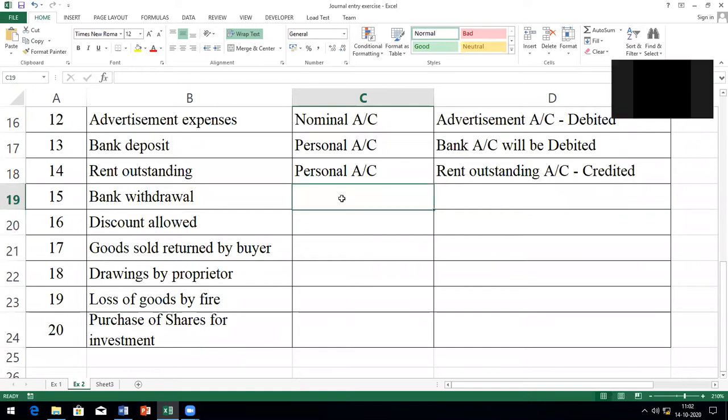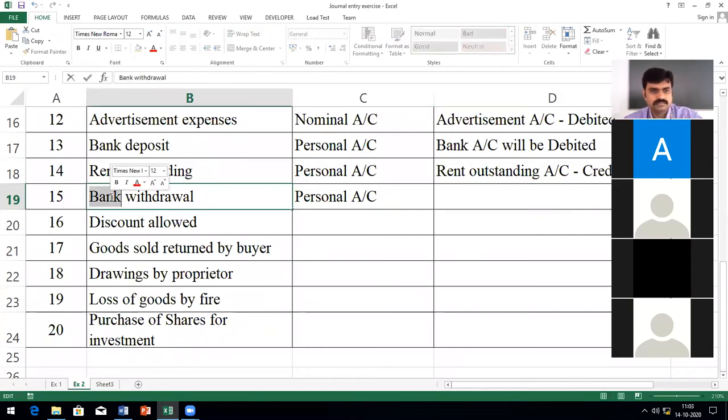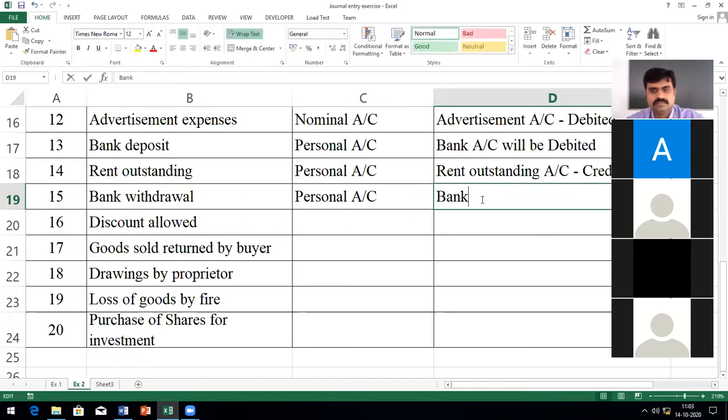Now we go to bank withdrawal. Now tell me, for bank withdrawal, is it a personal, real or nominal account? Personal account is correct. Why personal account? Because the company is withdrawing from the bank for their personal use, so it will be under personal account.